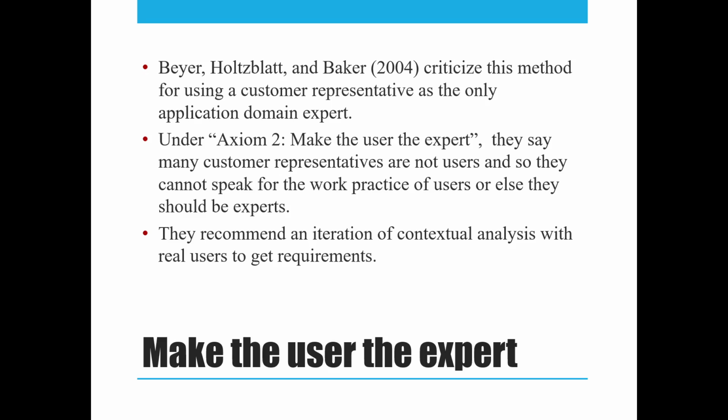So in your agile software engineering method, it does not say that user is the expert. It just believes on the assumptions from any stakeholders and then finally goes up for development. So it is recommended that we need to consider the user as the expert and get the actual work practice from the users and then finally develop the system.